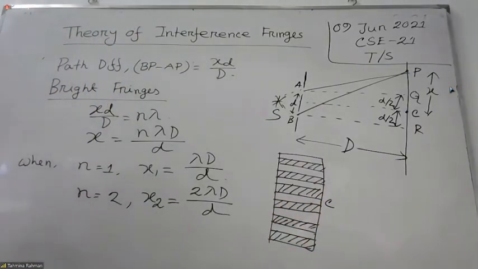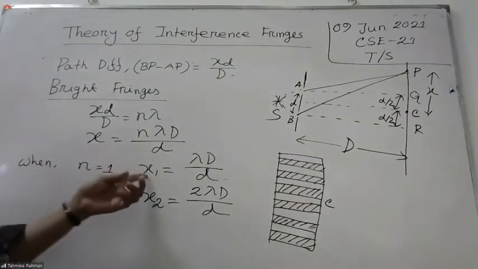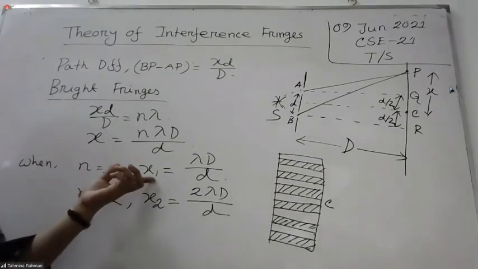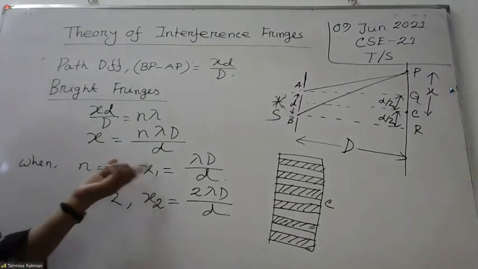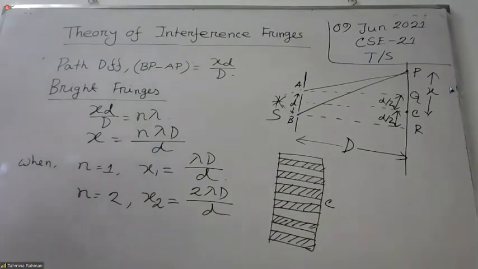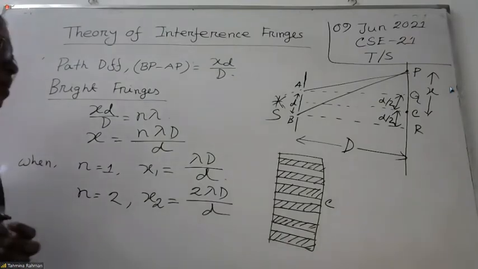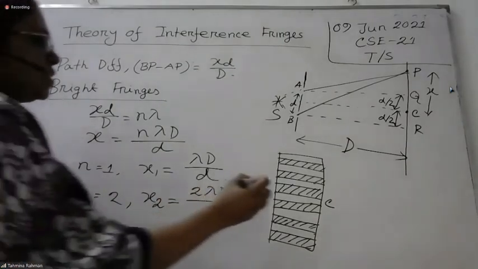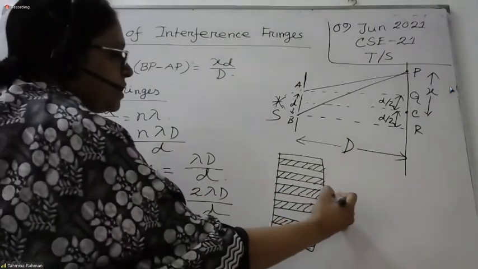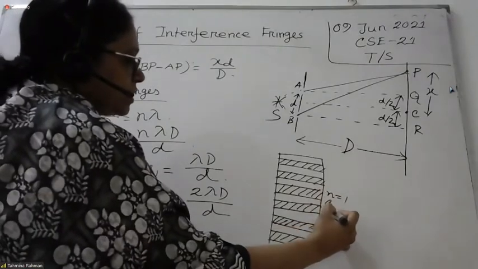Now tell me, what is x1? The first bright fringe from the central point, this one is N1.